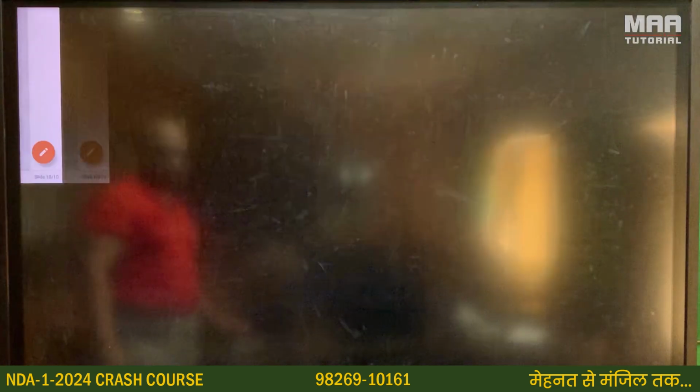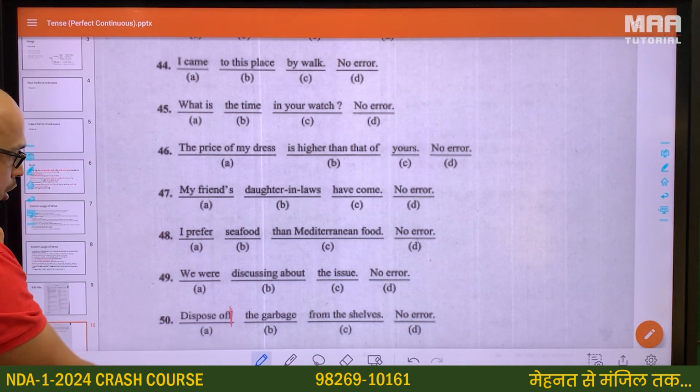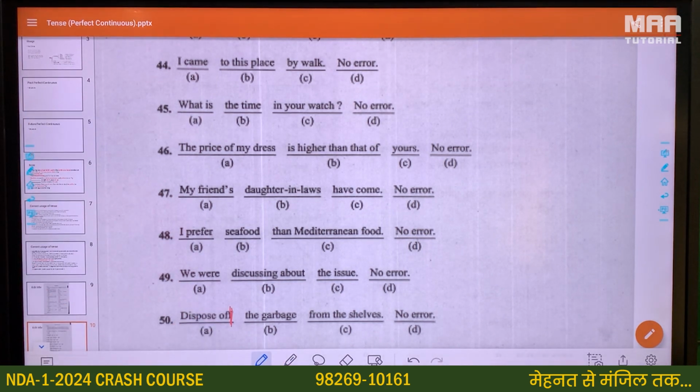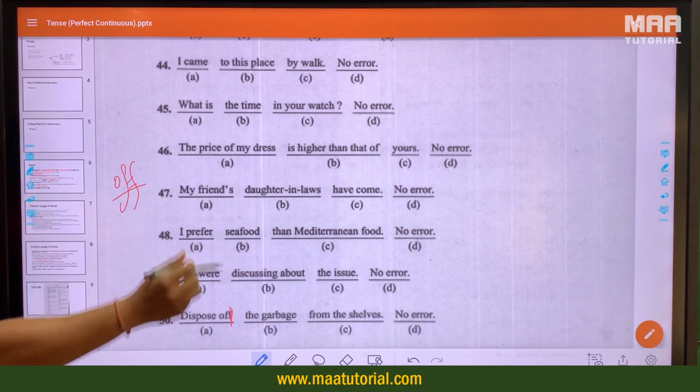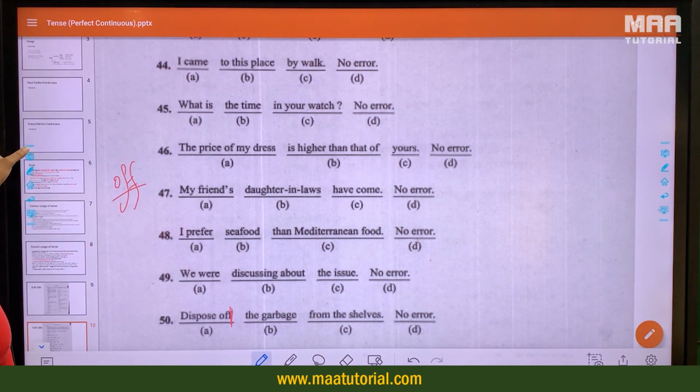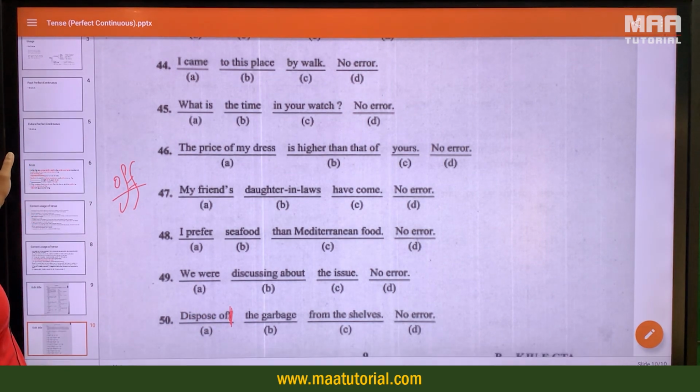Dispose of the garbage from the shelves. तो dispose of नहीं होगा. Dispose of होता है कि उससे निजात पाएं. Off, OFF का मतलब होता है switch off करना, किसी चीज को off करना. On and off का opposite होता है. On का opposite होता है off. Here, dispose of together is DISPOSE and OF, not double F.